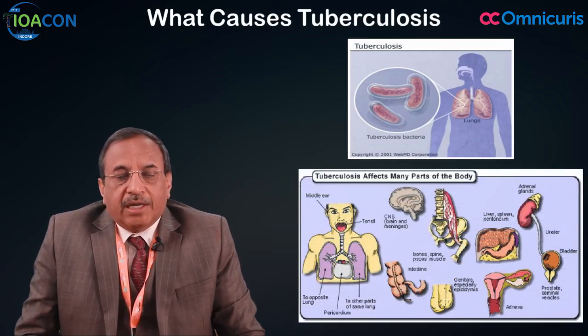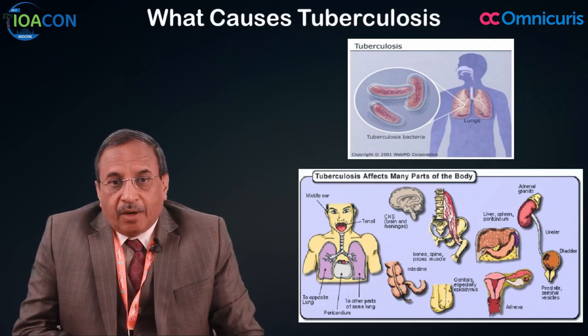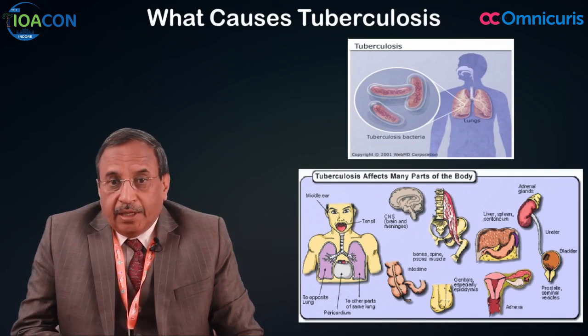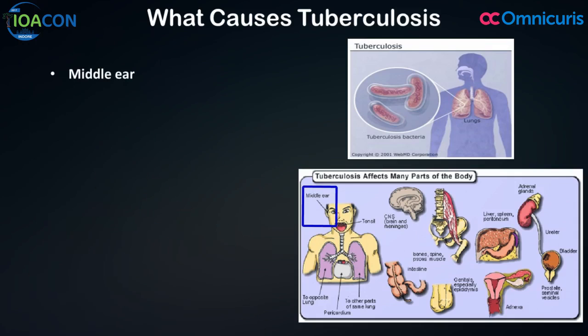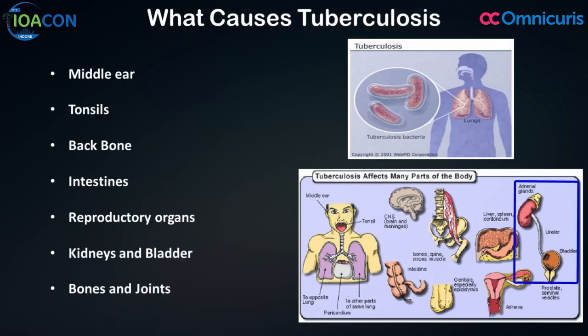Then these organisms lie dormant in different parts of the body, and as a secondary infection, any organ can be affected by tuberculosis, from skin to any other organ. Even the middle ear, tonsils, backbones, intestine, reproductive organs, kidney and bladder, bones and joints, all can have tuberculosis.